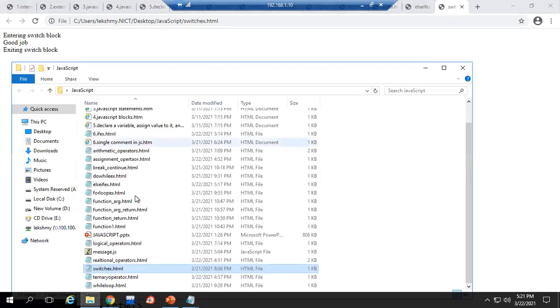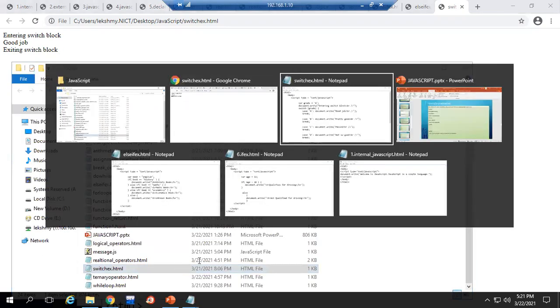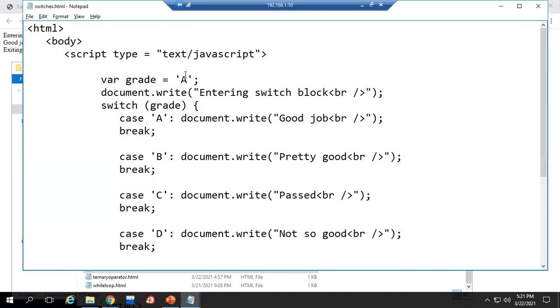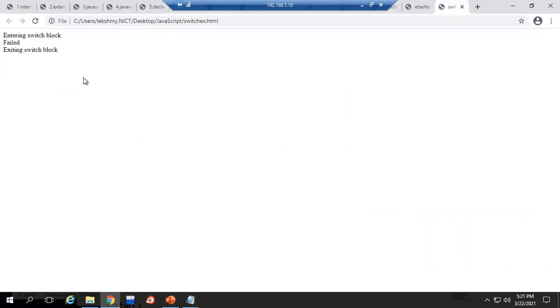Now here suppose I have given F. So now A checked, first case is not matching, second also not matching, third also, the last case only matched there. So we got the failed message.